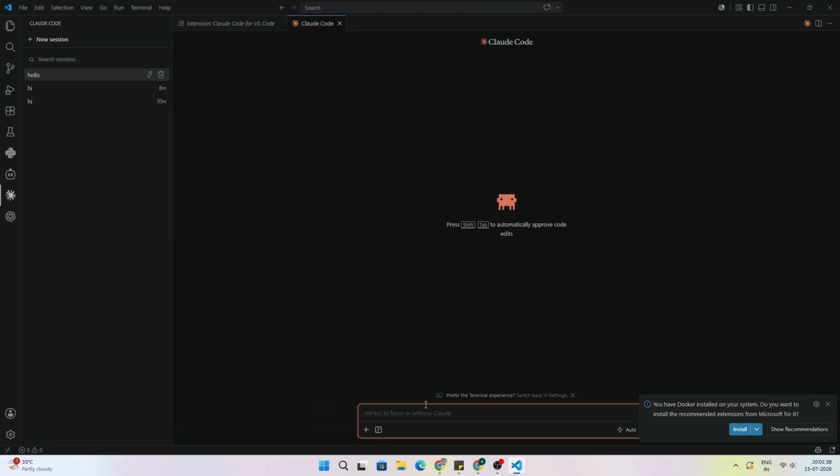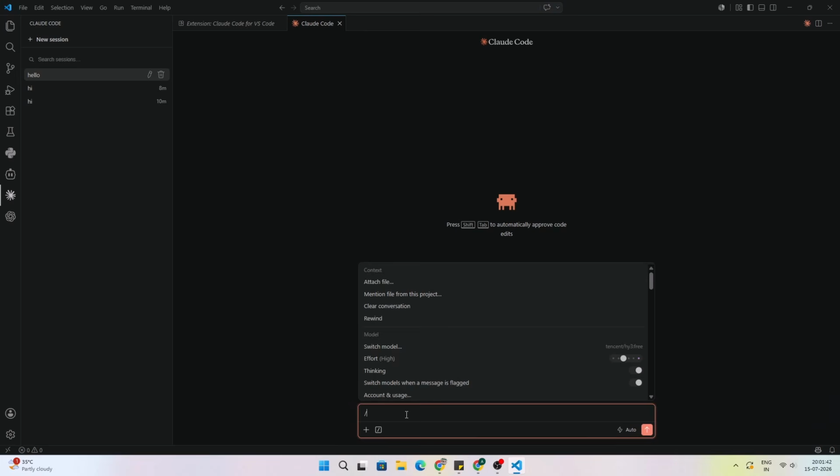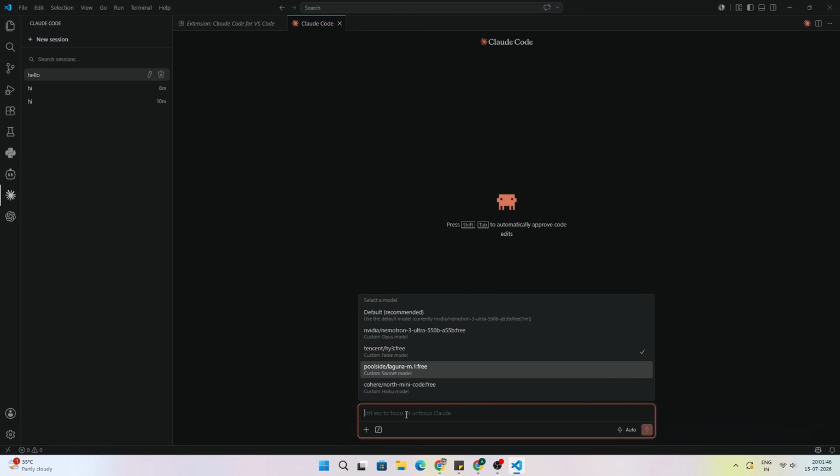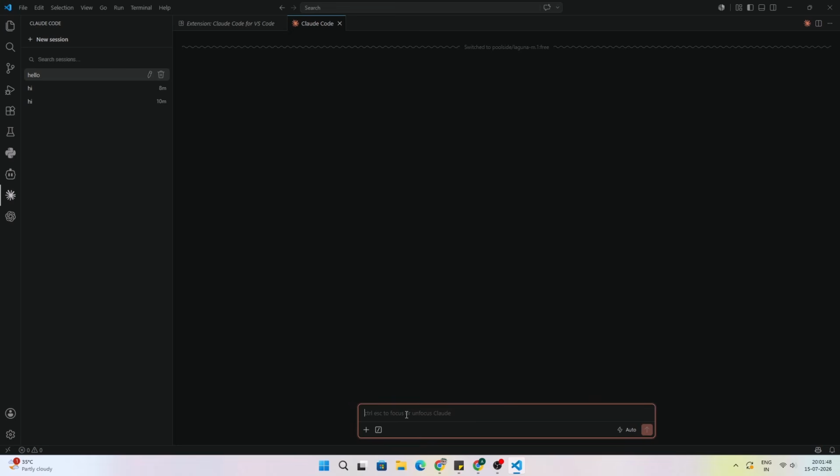As you can see, it has detected my OpenRouter settings. Now you can switch the model using the switch model option. This time we will use the Laguna M1 free model. And hello, how are you?